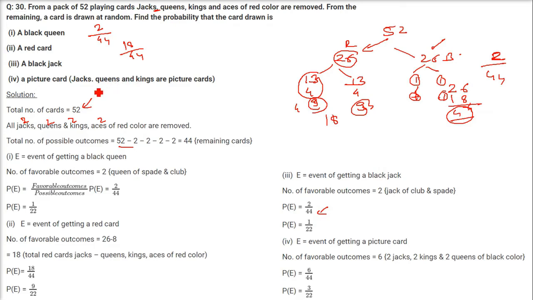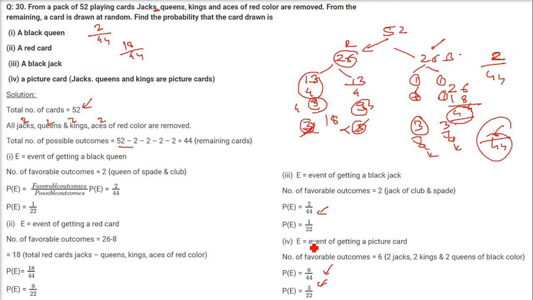A picture card. Picture cards are the cards where a picture is shown on the card, that is Jack, Queen and King. These are the picture cards. So we have, see, 3 cards here, 3 cards here which have been taken off, so we will not have these. We will have picture cards here, that is 3 from here, 3 from here. These have already been removed, so we don't have face cards from red. We'll have only 3 cards from one suit of black and 3 cards from the other suit of black, that is Jack, Queen and King here, and Jack, Queen and King here. That is 3 plus 3 is 6. 6 is the favorable cases, 44 is the total number of cases. 6 by 44, that is 3 by 22, is going to be our probability.